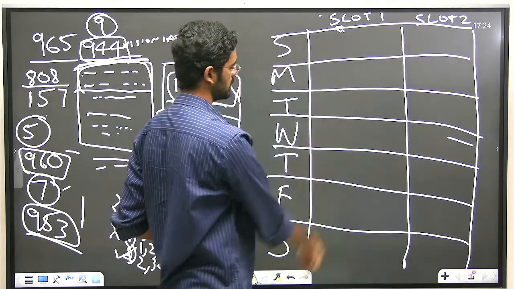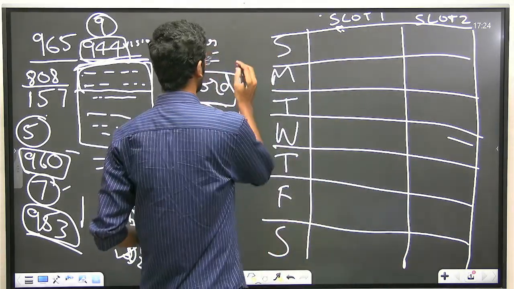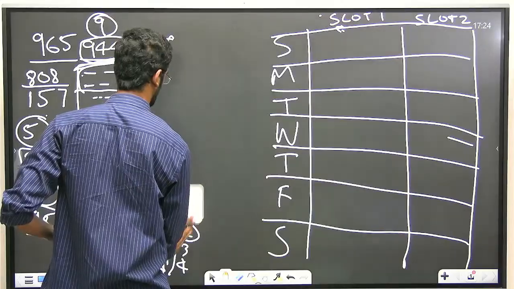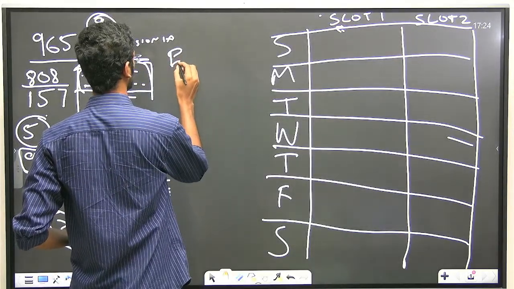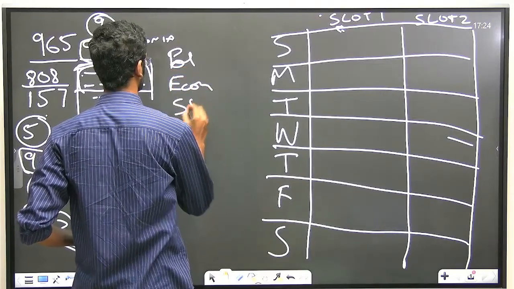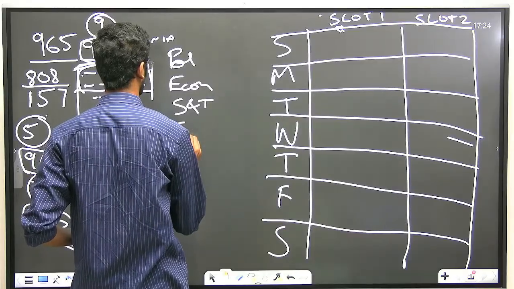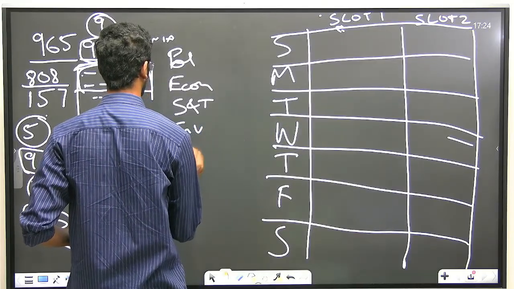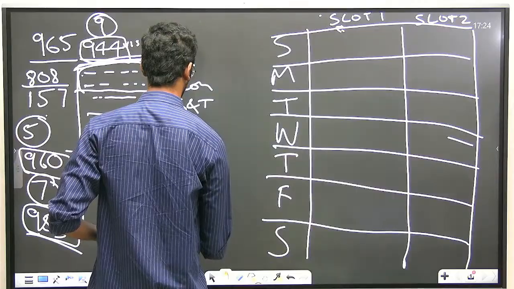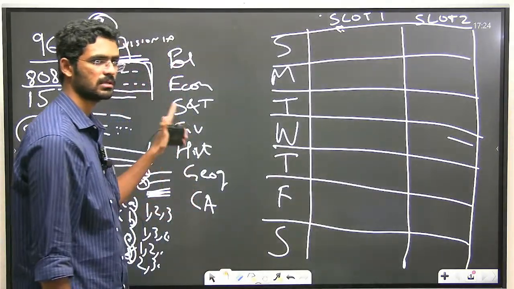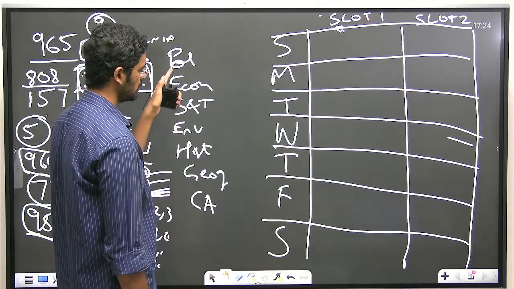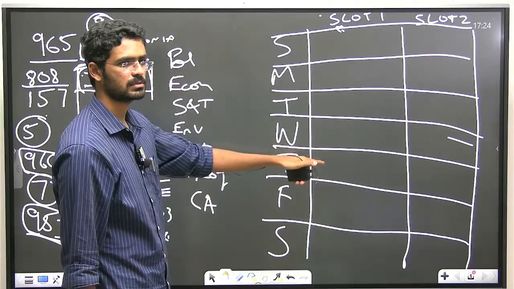So 2 slots every day, 7 days a week. I got 14 slots. Now from the prelims perspective, the subjects are polity, economy, science and tech, environment, history, geography, current affairs. These are the basic subjects you have to read for the prelims part. Now these 7 subjects I have to fit in those 14 slots.